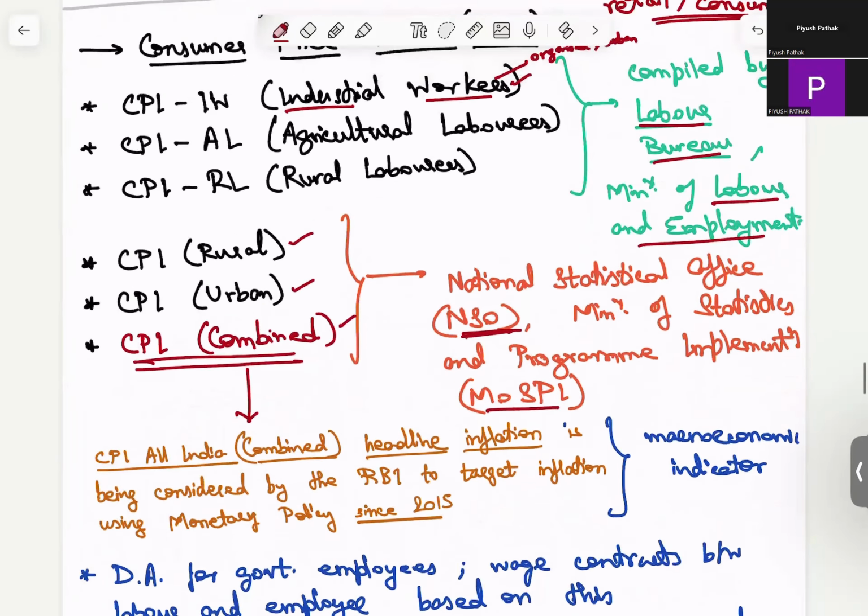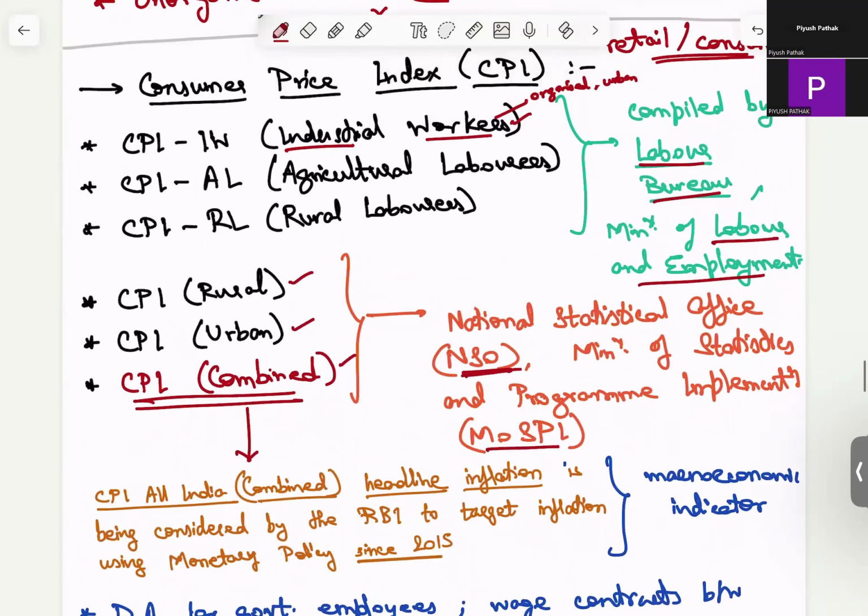Now, why so many measures instead of just one measure like the WPI? It's because we are talking about how inflation, mehengai, the price rise, is affecting the various people of this country. We are not all in the same boat. We are in the same storm, but we have different kinds of boats. Some of us have large boats, some have smaller boats, some are just swimming on their own. So we have to take into account that the plate of a person earning, let us say, 2 lakhs a month in an urban setup is not the same as the plate of a rural laborer.